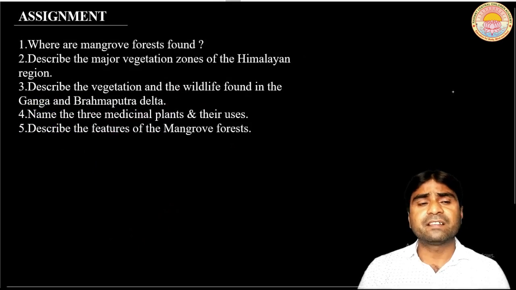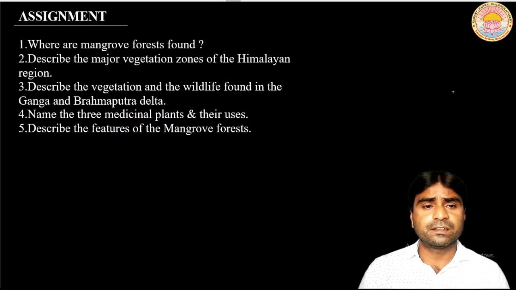Then this is the assignment based on today's lecture. These are the questions you have to do in your fair copy. What are the major vegetation zones of the Himalayan region? As we decided, the Himalayan vegetation is classified into three categories, you have to write them. Describe the vegetation and wildlife found in the Ganga and Brahmaputra delta. You have to write three medicinal plants and their use, and you have to describe the features of mangrove forest. And in the next video we will discuss the wildlife in India.